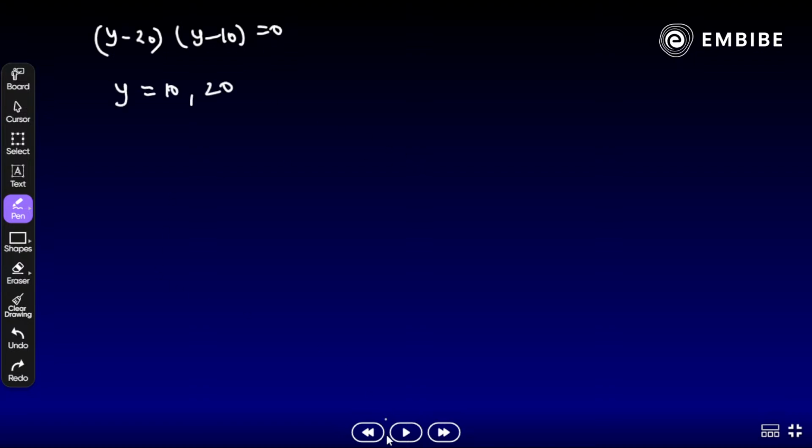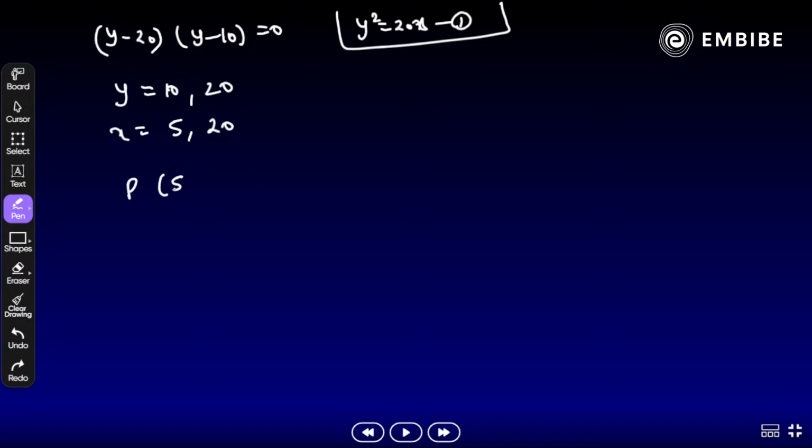Now again substitute the value in the equation y square equal to 20x, the parabola's first equation. So y is equal to 10 and y is equal to 20. So we will get what here? We will get the value of x as well, that is 5 and 20, correct? Now we have the coordinate of P, that is 5 comma 10, and the coordinate of Q as well, that is 20 comma 20 here.